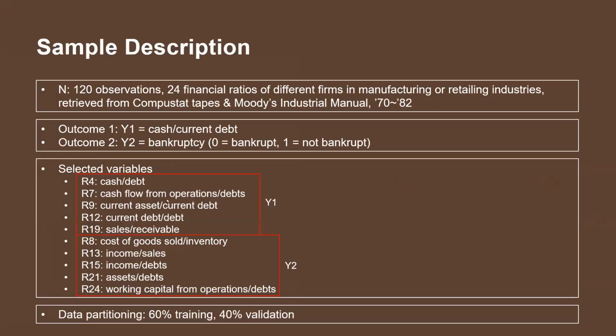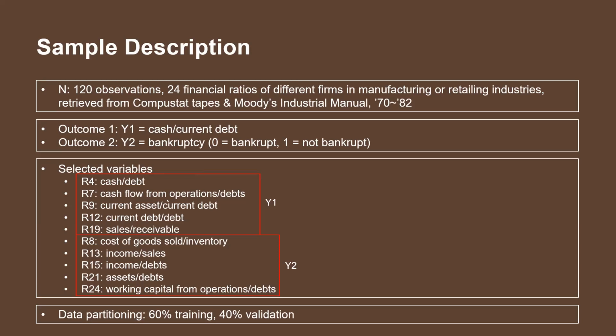To provide a little bit more details of our data sample, it's composed of 120 observations, which means 120 different firms, and it has 24 different financial ratios of the corresponding firms in either manufacturing or retailing industries. And the data is retrieved from CompuStat tapes and Moody's Industrial Manual. And the data is collected from 1970 to 1982.